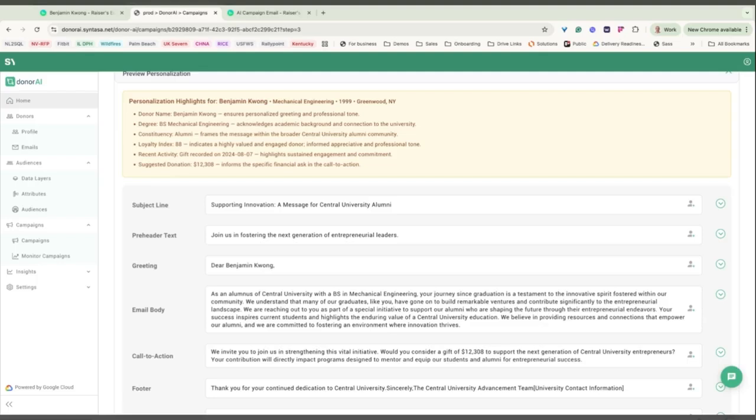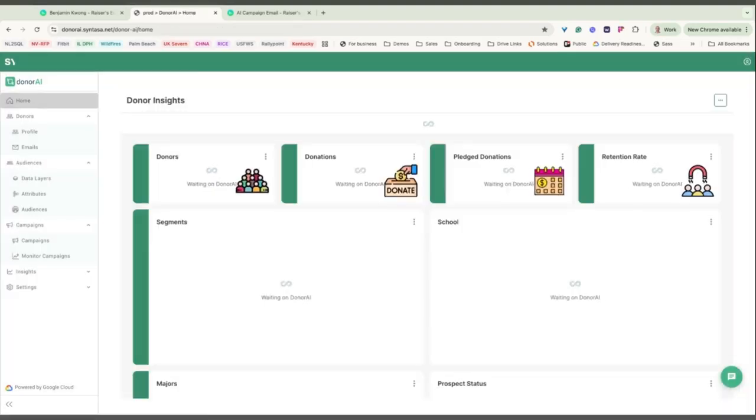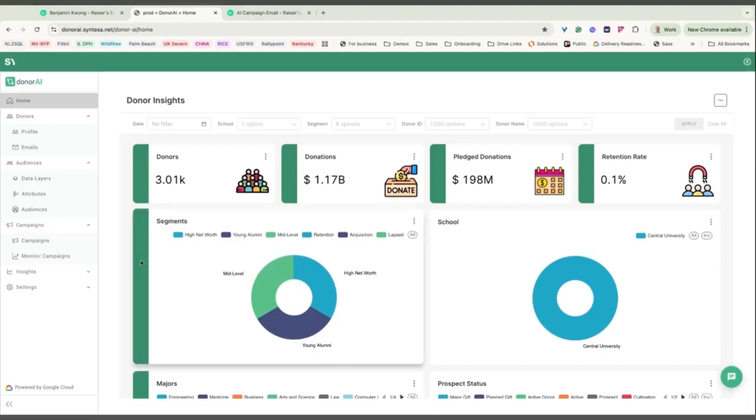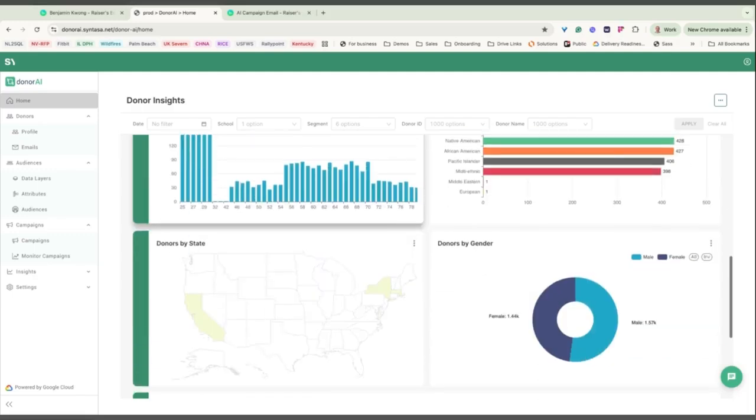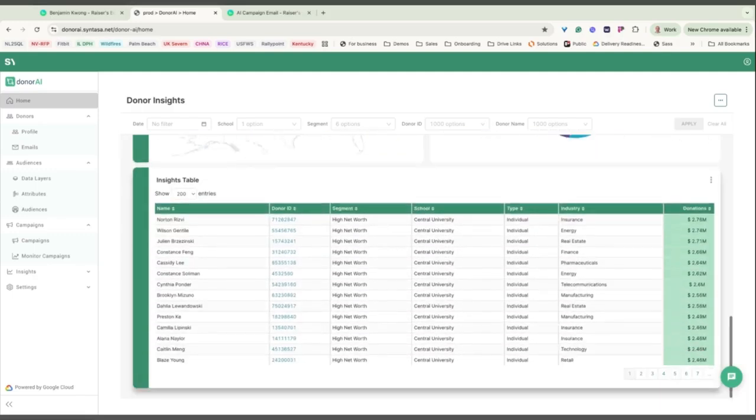Now, it should be mentioned that all these recommendations were powered by Google Cloud AI services under the hood, while DonorAI is governing how AI is applied within fundraising workflows. As the campaign runs, DonorAI will track the engagement metrics, how many emails have been opened, the clicks, as well as responses, and give an overview of how each campaign is performing in different segments, what type of donations we're getting by industry, where the donors are, and further insights.